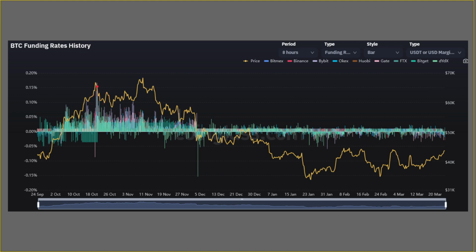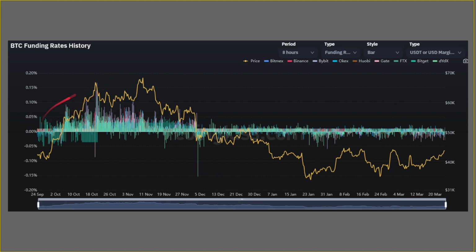What's interesting here is that we see this spike in longs. And this is particularly on October 18th. At the same time, price actually comes down. So this is an indication that sometimes trading with the majority is not always the best idea. But generally, right, prices were in this uptrend, right?